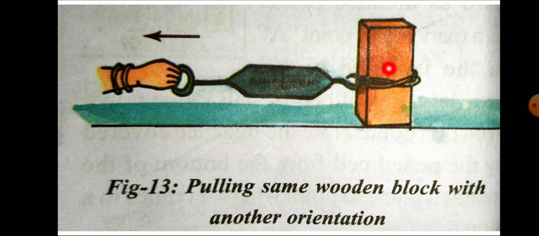Even then, with this experiment we find that the readings in the spring balance are the same. So frictional force is independent of the area of contact of the body. Once again I am repeating, my dears: frictional force is independent of area of contact.